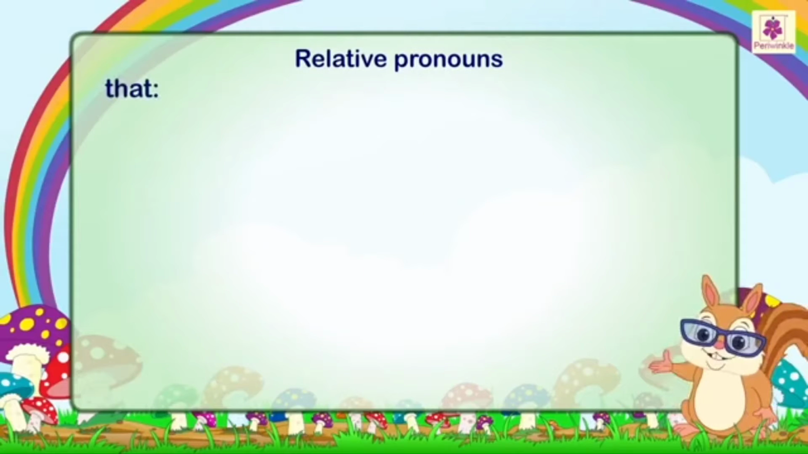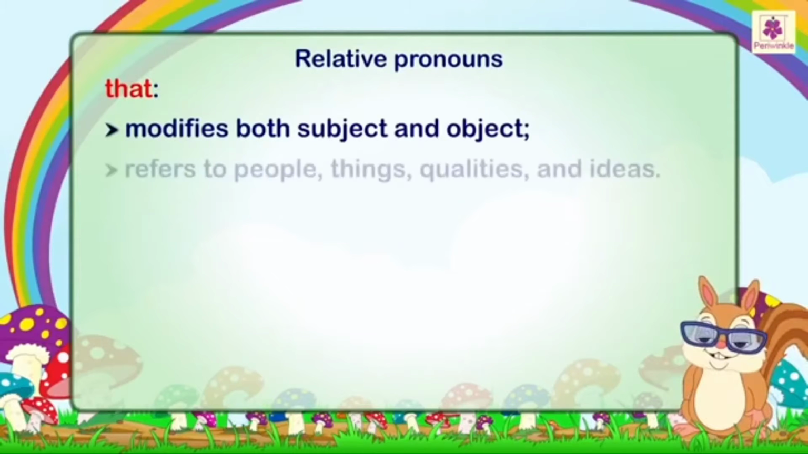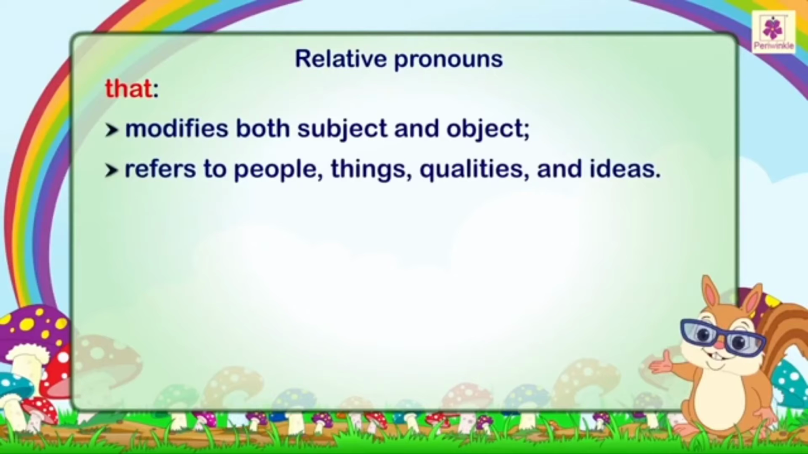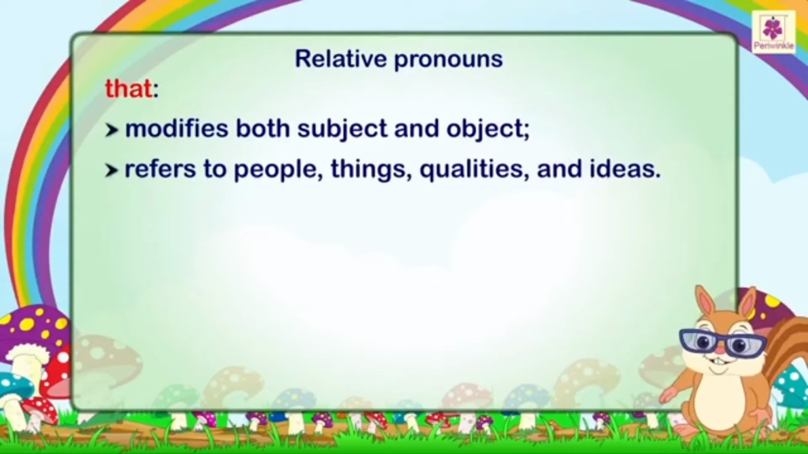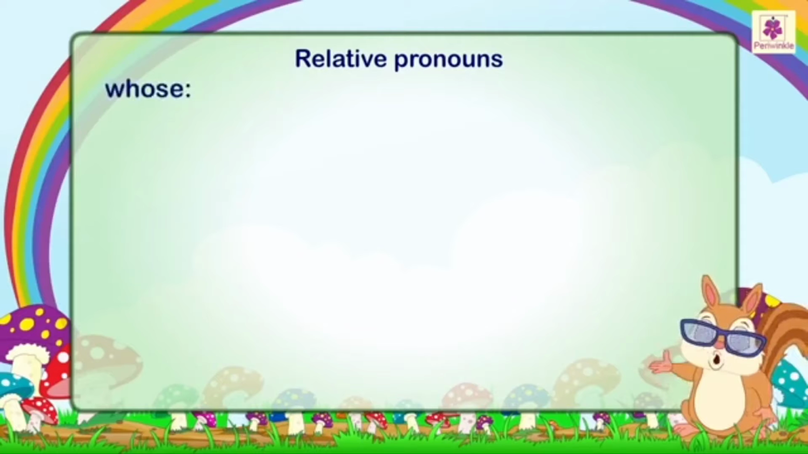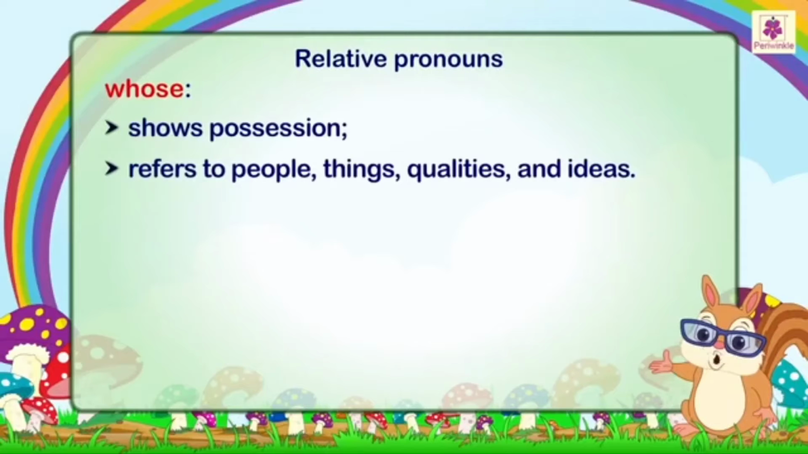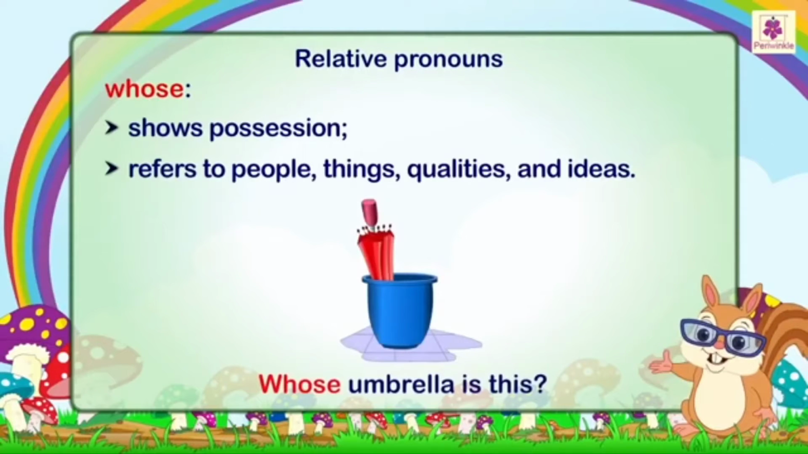The relative pronoun that modifies both subject and object. It refers to people, things, qualities, and ideas. For example, Daria wants to compose a song that will reflect her love for grammar. The relative pronoun whose shows possession. It refers to people, things, qualities, and ideas. For example, whose umbrella is this?